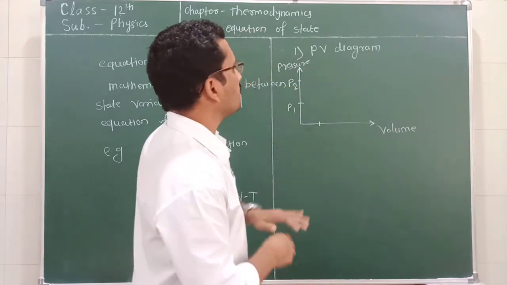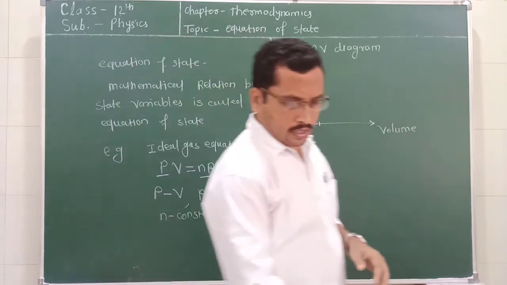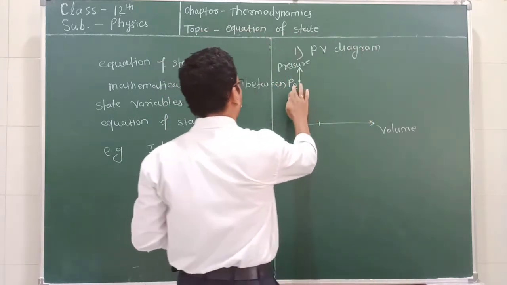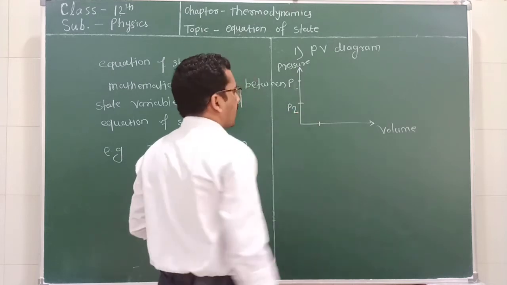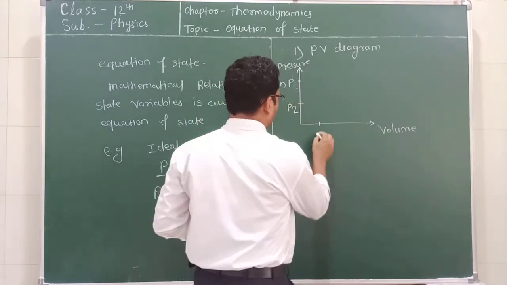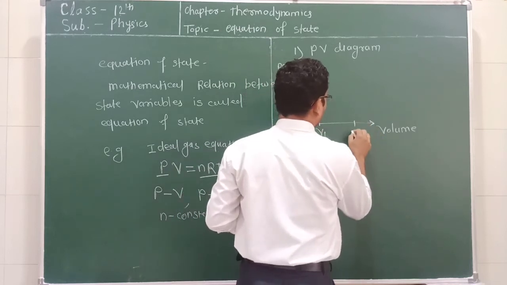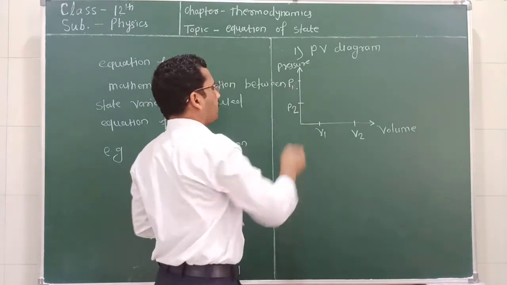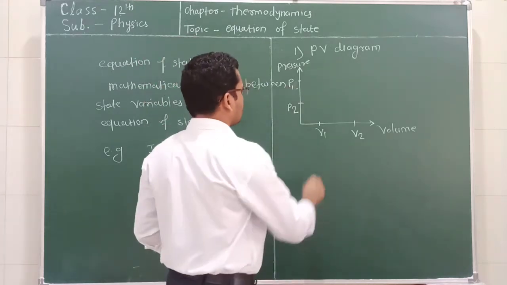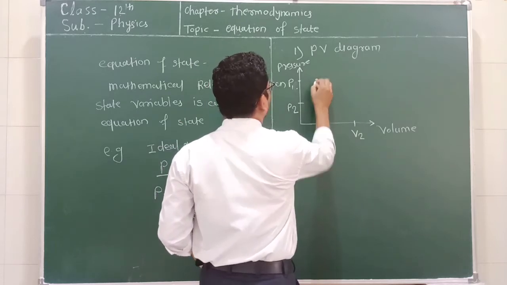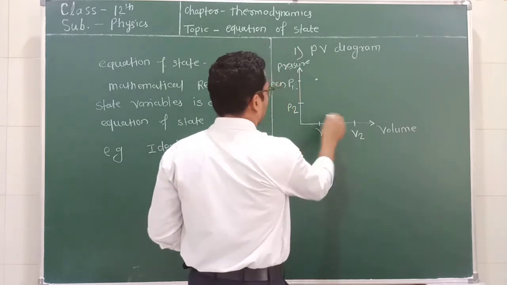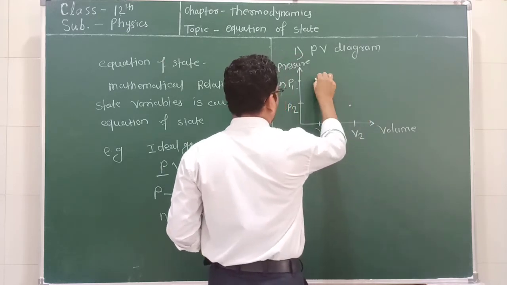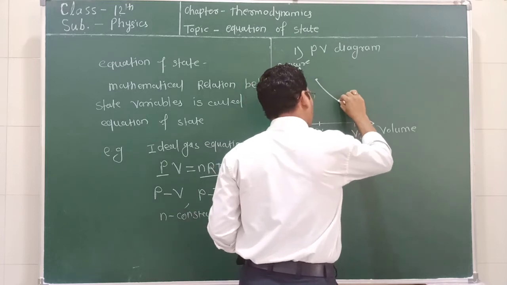So here we are seeing the PV diagram. In our book, such a diagram is given as 4.11a, in which we can write P1 and P2 here, and here we can write V1 and V2. So we know that when the pressure is more, the volume is less. So we can draw a point here, for P2 and V2. Here we can show this PV diagram like this.